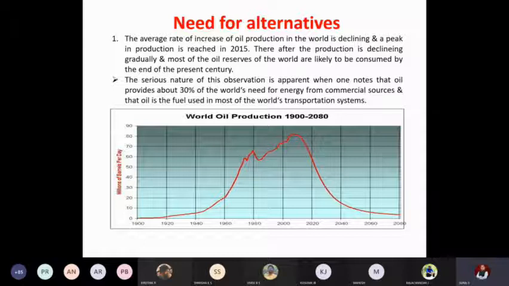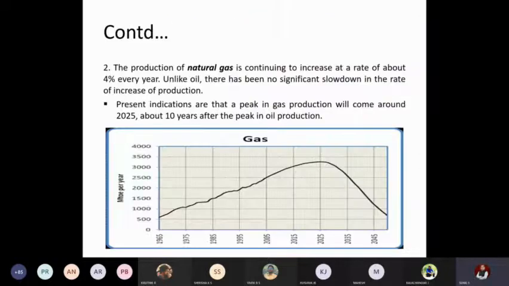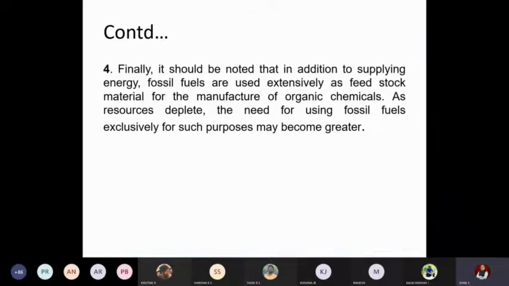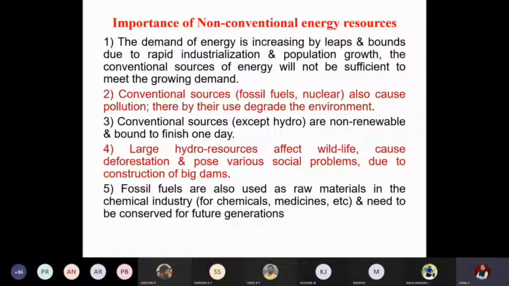We clearly discussed what has happened in the last 80 to 100 years, how the consumption and production patterns have changed, and based on that we derived the importance of non-conventional energy sources. What is their priority, and why do we have to use them?